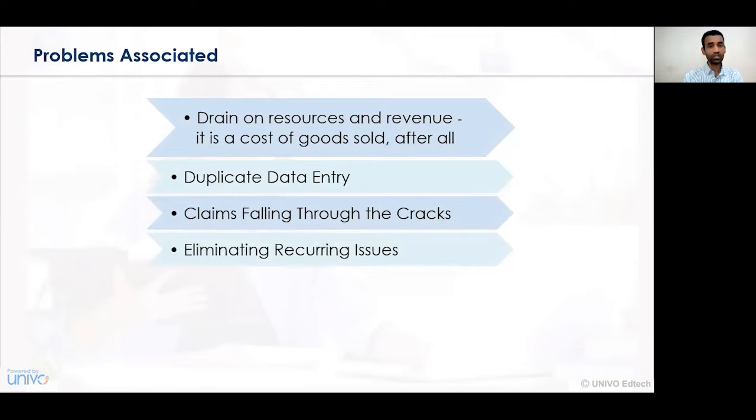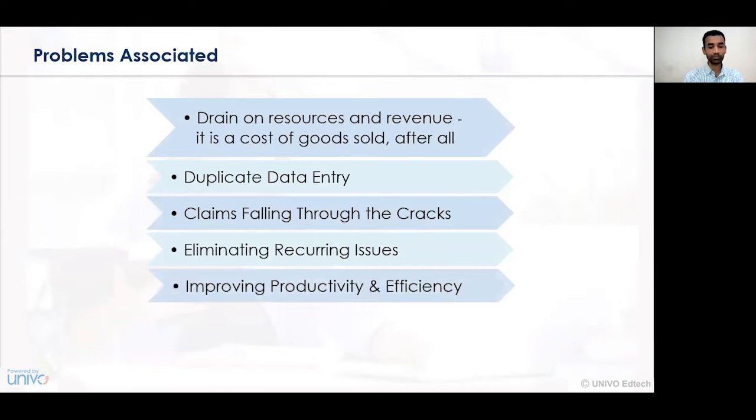Eliminating the recurring issues. Many times it is hoped that the warranty contract may eliminate or reduce the amount of damages that need to be procured. But in several cases, it has been observed that when the problem is of a recurring nature, it is a cost to the organization. And hence, the problem associated with the warranty contract is that it does not try to reduce or minimize the recurring issues in the organization.